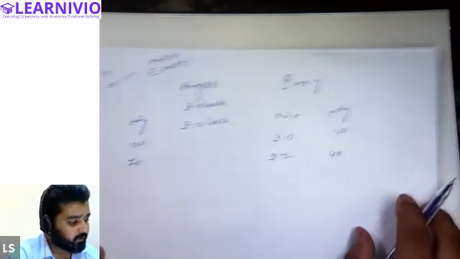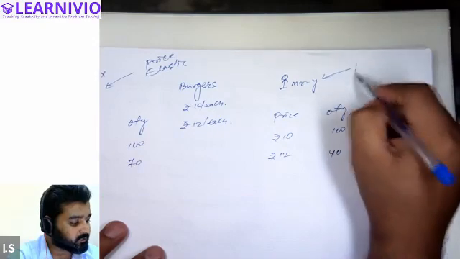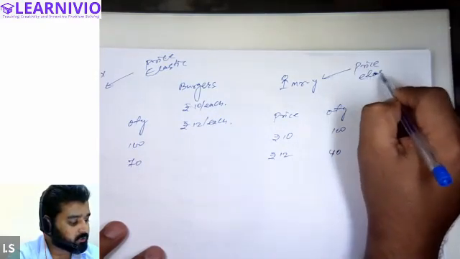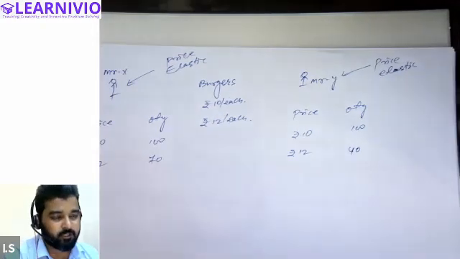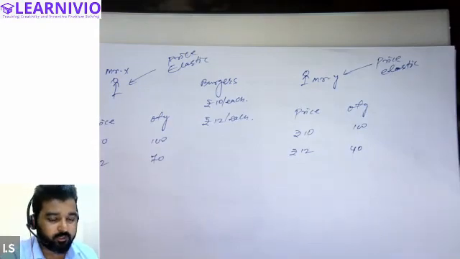Similarly, in case of Mr. Y as well, Mr. Y also seems to be price elastic. His demand is also price elastic, because due to change in price, he is also changing his demand. So both customers are price elastic. It simply means that both the customers are sensitive to the change in the price of the commodity, right?